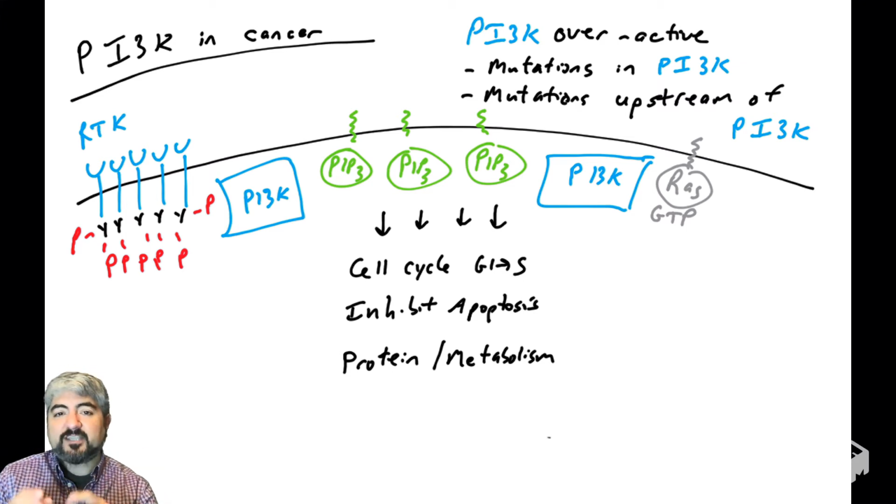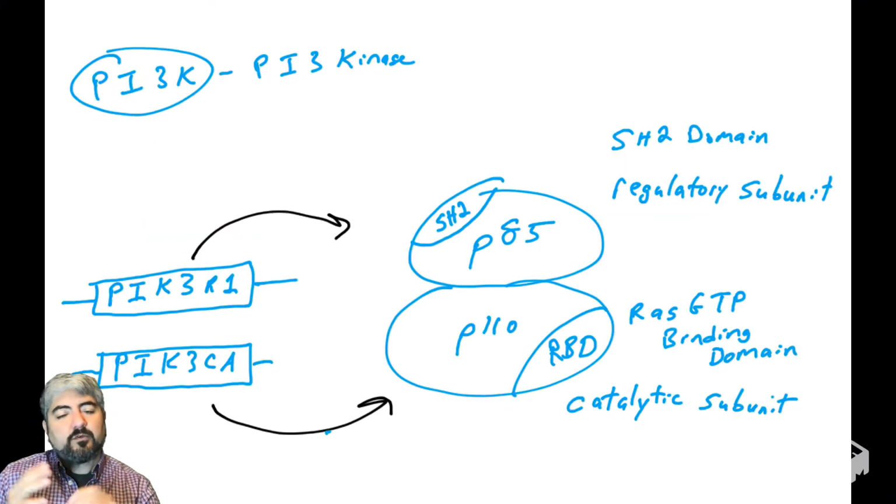You could also have mutations in PI3 kinase. Let's see what that looks like. So recall from the previous video, the genes that code for PI3 kinase. There is the catalytic subunit P110, which is coded for by the gene PIK3CA: PI3K for catalytic subunit, A for alpha, but we're not going to get into that. And then the regulatory subunit, PIK3R1: PI3K for regulatory subunit, number 1. So you get mutations in these genes.